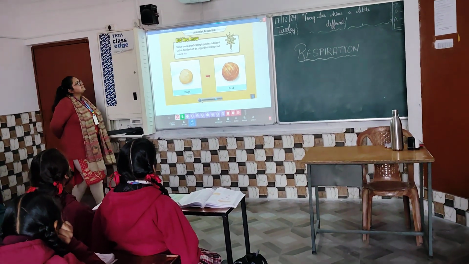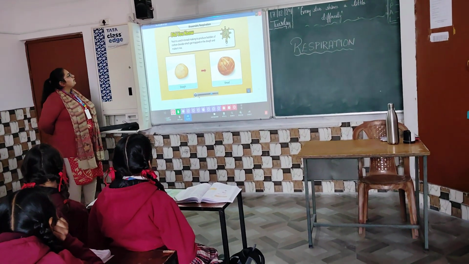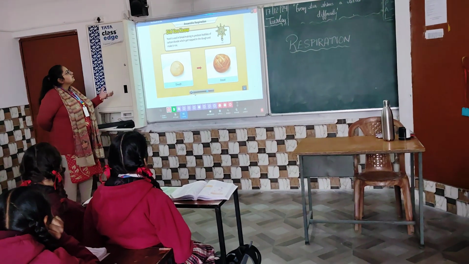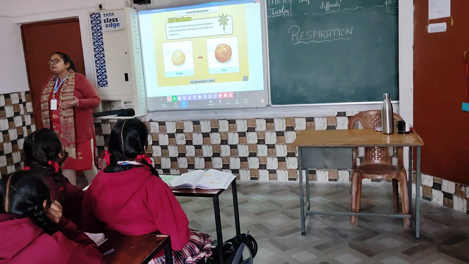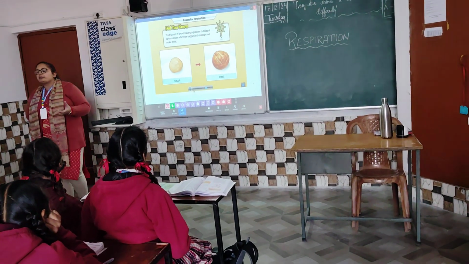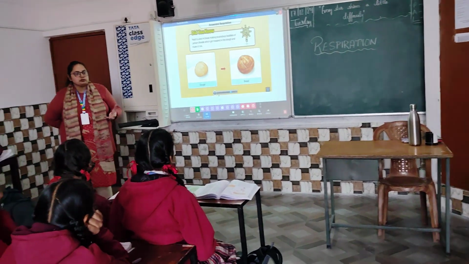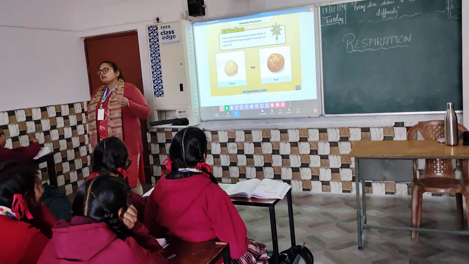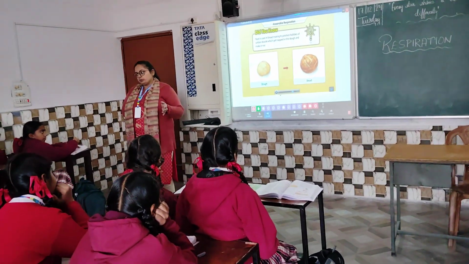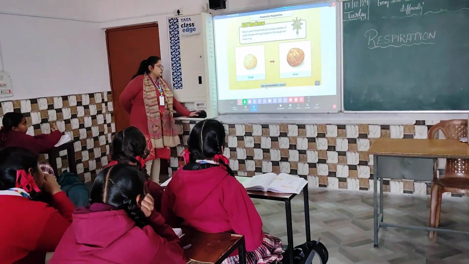Yeast is used in bread making to produce bubbles of carbon dioxide gas, which get trapped in the dough and make it rise. All of you have eaten baturas and you have prepared cakes and different delicious cakes also. This process of fermentation occurs in them also. Okay, so you have to remember it.